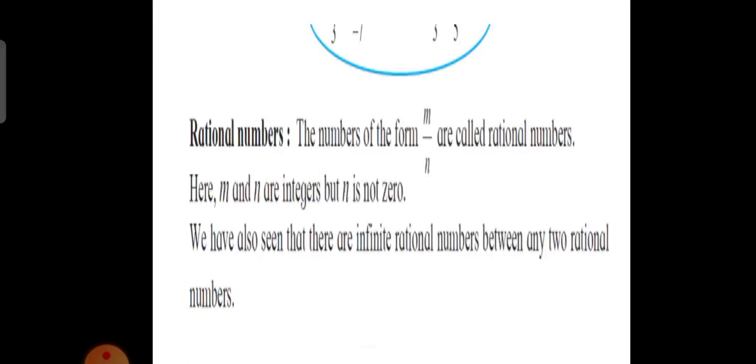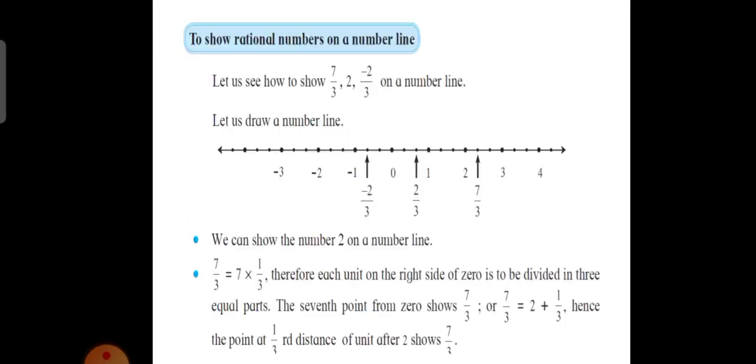Or suppose you have 14 divided by 0. 14 cannot be divided by 0. So that number cannot be called a rational number, because division by 0 is not defined. Any number cannot be divided by 0. Therefore, if any number has a denominator equal to 0, then that number cannot be called a rational number. Remember this thing.